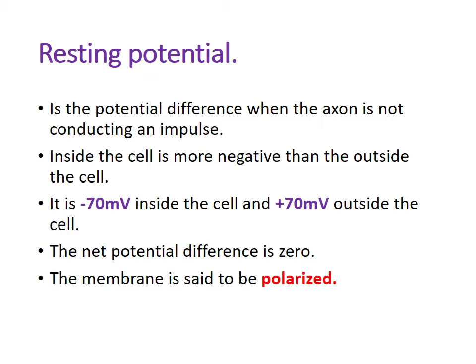The membrane is said to be polarized because the outside of a cell is positive and the inside of a cell is negative of the same magnitude. So the net potential difference is zero and the membrane is said to be polarized.